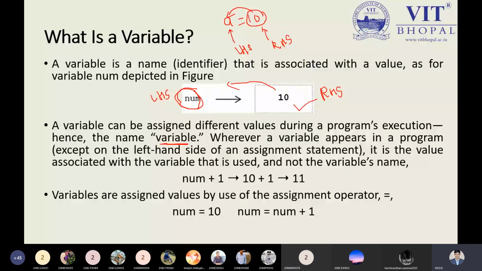So we have two or three slides, but rather than explaining them more, I just need to explain a simple example, and then you will understand each and every concept in a simple way. Now, suppose I take a variable a is equal to 10 and b is equal to 20. Can I take? Yes, sir.